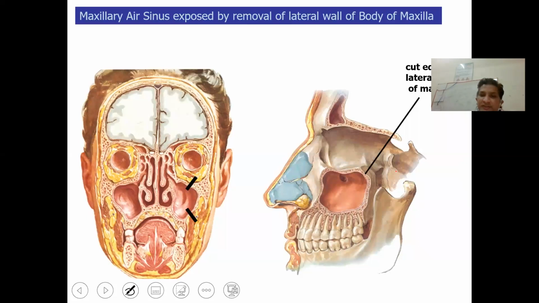So you can see that this is a maxillary sinus in the lateral wall, and the opening of the maxillary sinus is present almost in the roof, the lateral wall and the roof. You can see the superior lateral wall, the opening of the maxillary sinus is, so the drainage in case of a maxillary sinus is an anti-gravitational drainage.